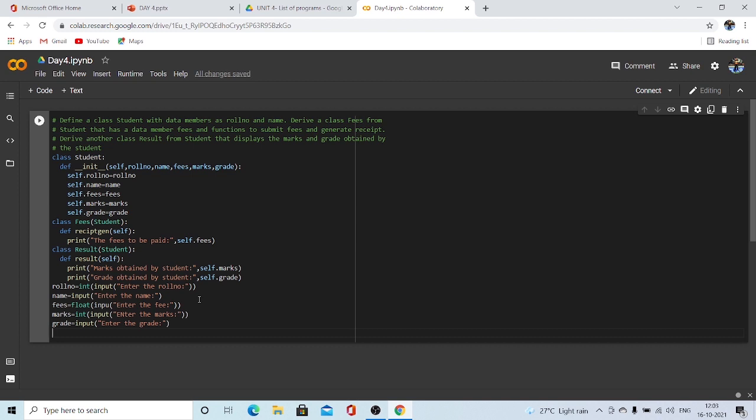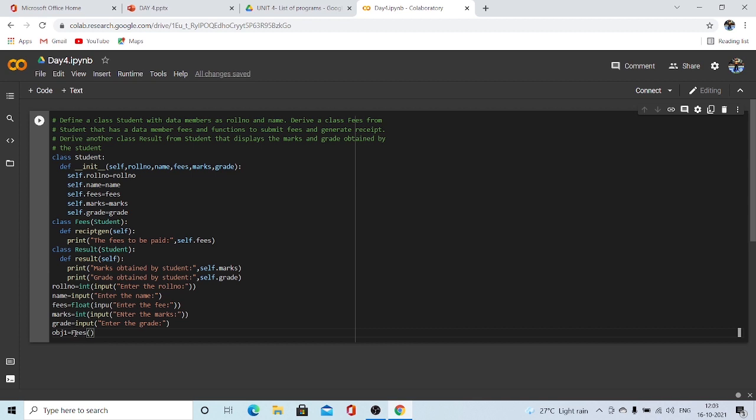Now we have to create the objects. So we are going to the functions with both methods fees and result, right? So we have to create an object for the class result and fees. So let the object one be with the class fees. So fees of, now since fees is derived from student, every parameter should be given in every object we take.